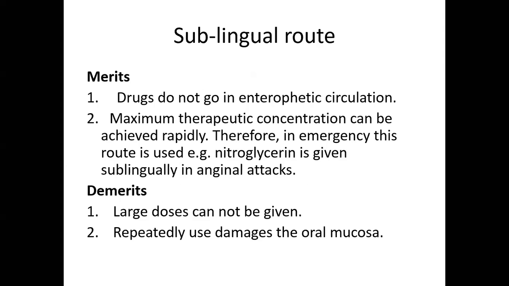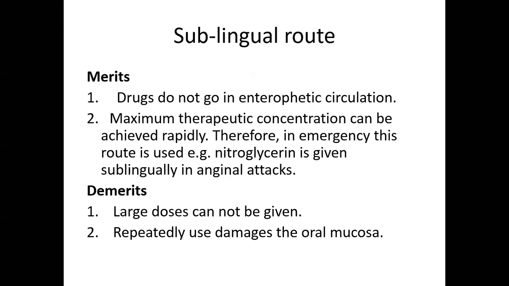Merits of sublingual route: drugs do not go in enterohepatic circulation. Maximum therapeutic concentration can be achieved rapidly. Therefore, it is useful in emergencies, for example, nitroglycerin sublingually in angina attacks. Demerits: large doses cannot be given.